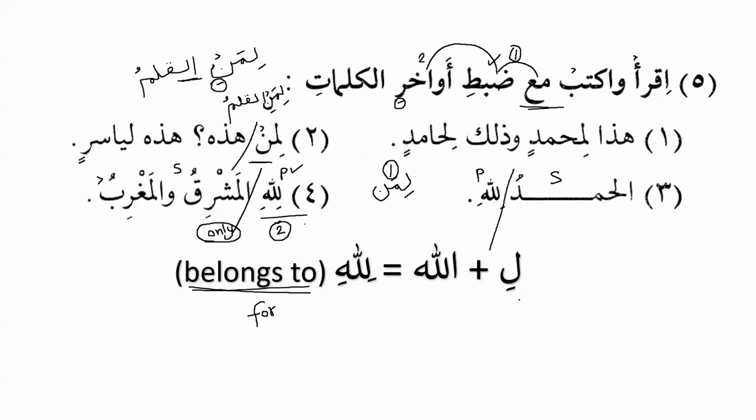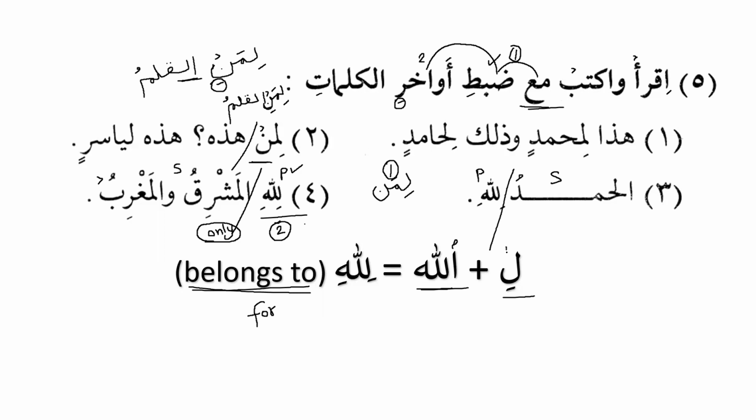And now please check over here that li is a preposition, and after that we have lafz al-jalala. Please remember that the hamza of lafz al-jalala is hamzatul wasl. And we know that when we connect it, we don't pronounce it. But here, this is a special case. Whenever we have li with lafz al-jalala, the hamza gets dropped. And when we drop the hamza, what happens?